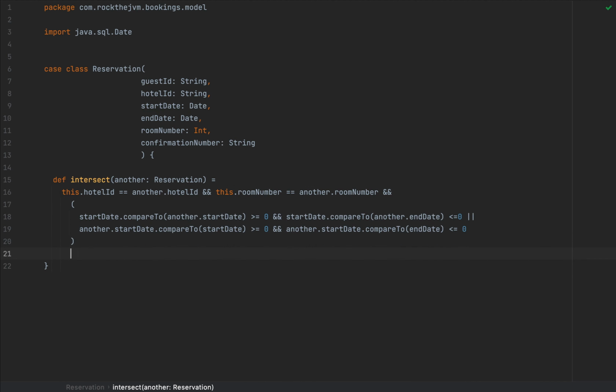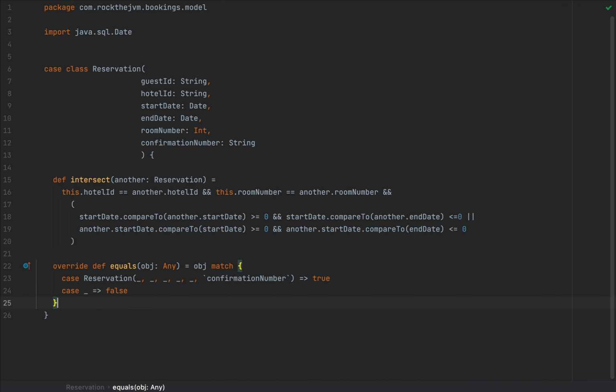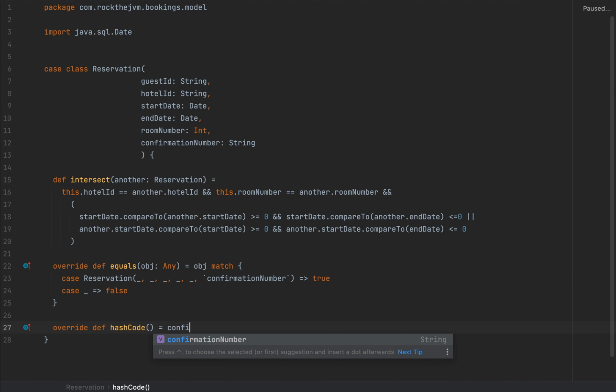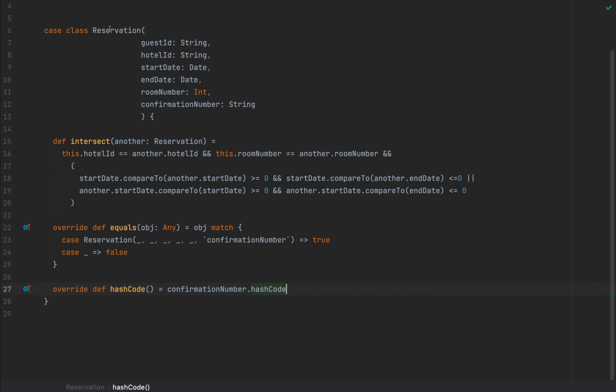The second piece of logic is equals and hash code, because we're storing these reservations in a set. For the purpose of this demonstration, we're going to consider two reservations equal from the point of view of the set if their reservation numbers, their confirmation numbers, are identical. So reservations are unique by their confirmation numbers. Now, in order to be able to create a reservation, we need to be able to generate confirmation numbers as randomly generated strings, much like airlines do.